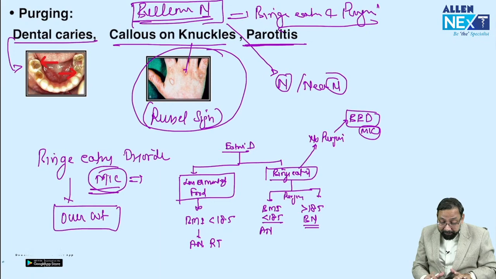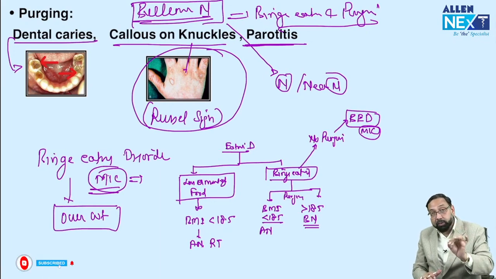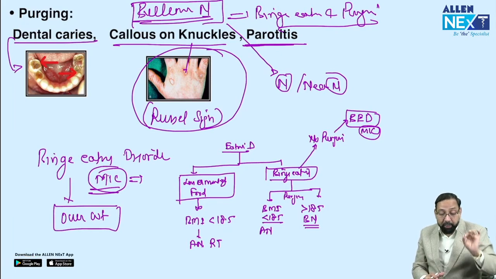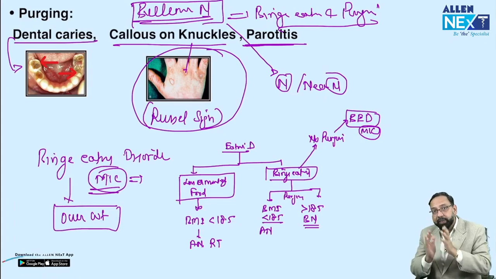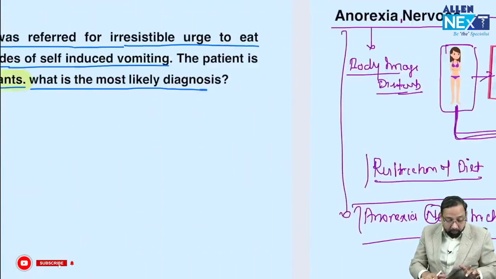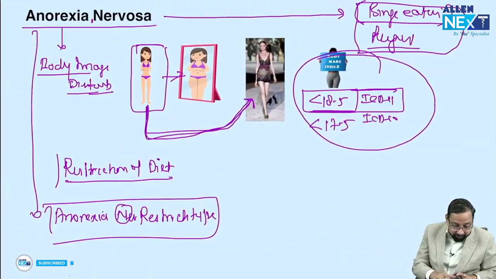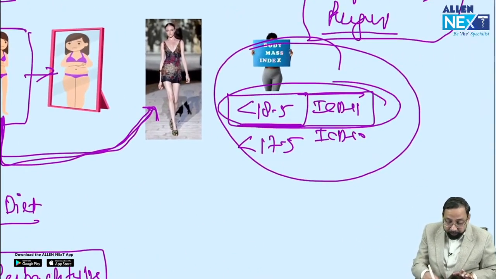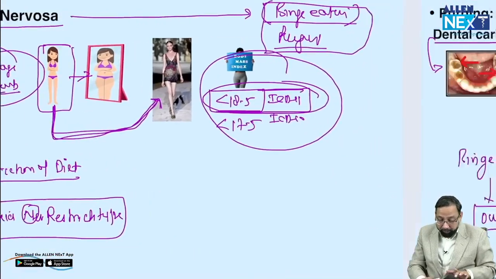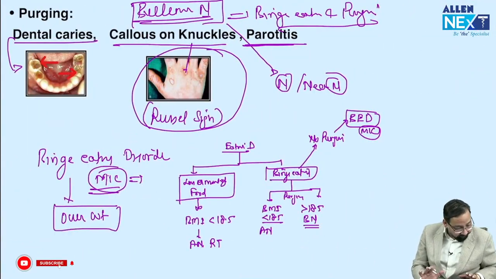So if binge eating and purging are there, the first answer that should come to mind is bulimia nervosa. If they want to differentiate it from anorexia nervosa, they will comment that in anorexia nervosa there is body image disturbance and BMI less than 18.5. So you can solve questions this way.